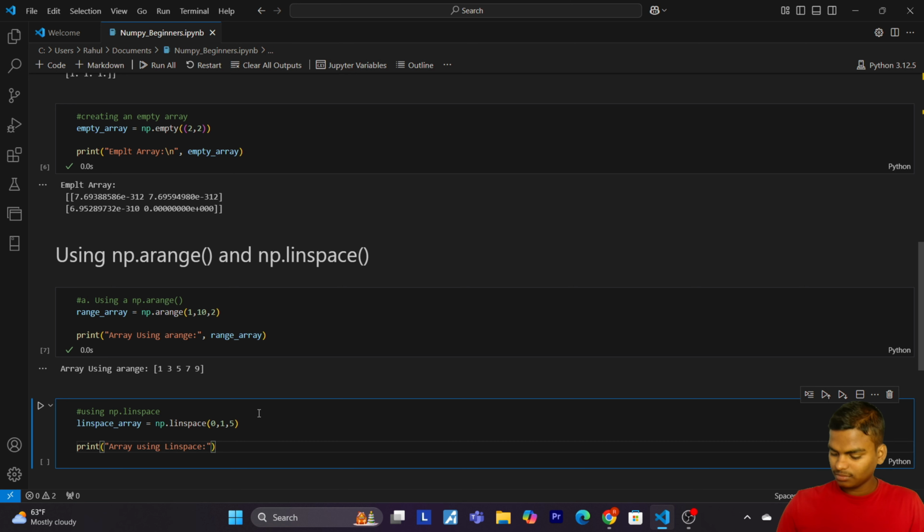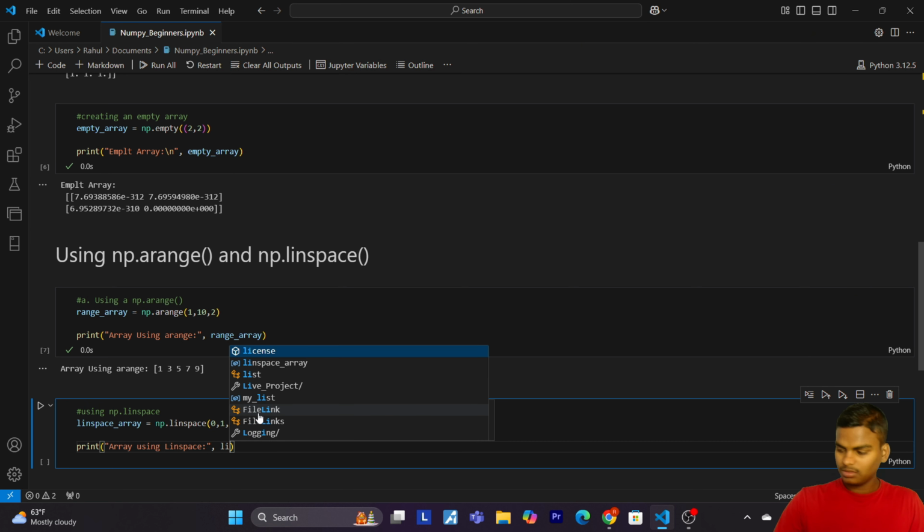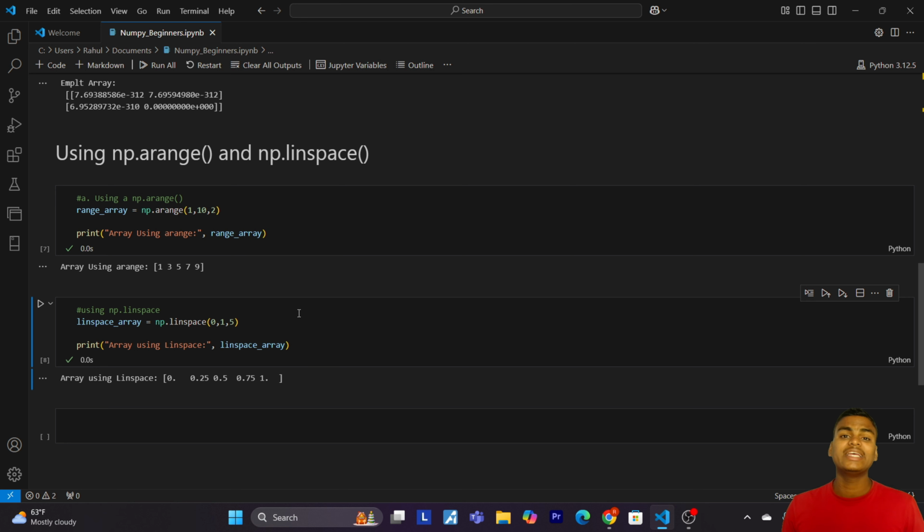Now print linspace array. So it's time to run this cell. Okay, so here we have the array using linspace. Now let's understand the code. The np.linspace function is similar, but instead divides a range into a specified number of evenly spaced points. Here we created an array from 0 to 1 with 5 equally spaced values.